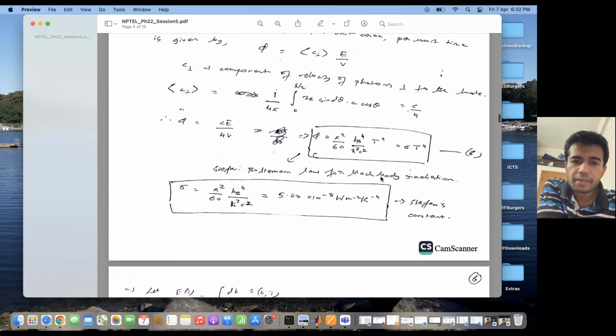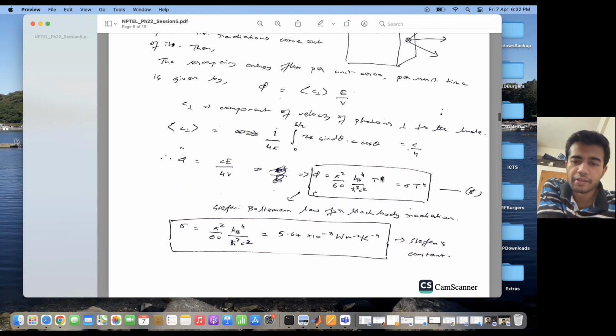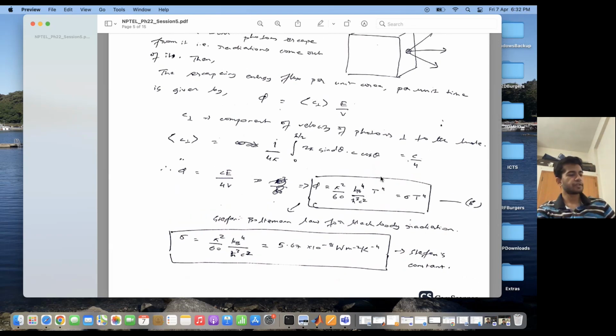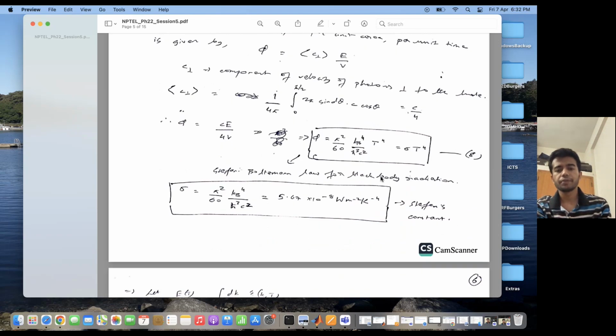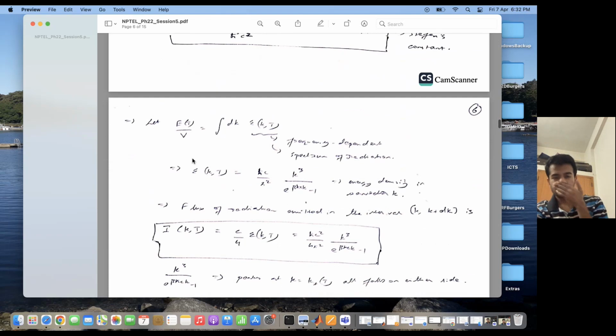Now, what is the implication of considering the quantum treatment of photons rather than classical? We had mentioned earlier that if I treat the photons as classical quantities, then since k is unbounded, we can have infinite energy in the high k modes, right? So this was known as the ultraviolet catastrophe. So now let's see how our treatment avoids the ultraviolet catastrophe.